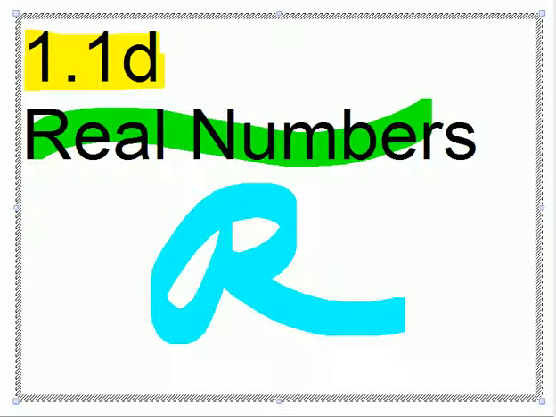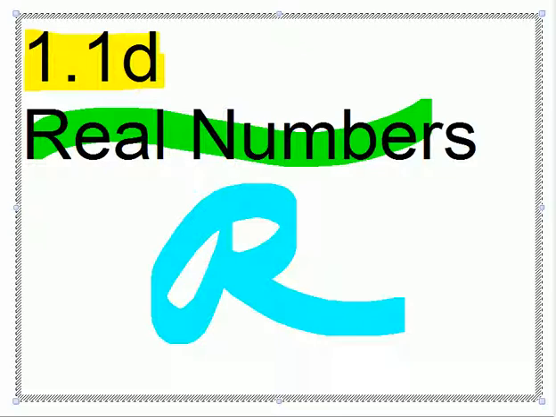In this section of 1.1, we'll be taking a look at real numbers. And real numbers are any number that you can think of. All of the numbers that you have ever experienced in your life, I would be willing to bet, are real numbers. Have you ever used a calculator? Every number you can get on a calculator is a real number.